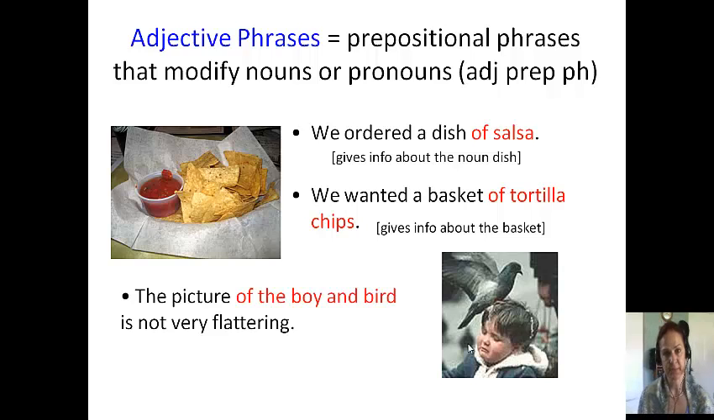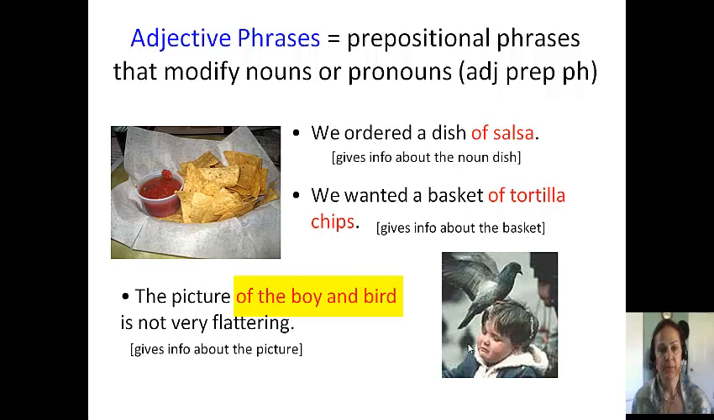Let's look at another example. The picture of the boy and the bird is not very flattering. Of the boy and the bird is my prepositional phrase. Of is my preposition. Boy, bird are the objects of my preposition. The is an adjective article modifying boy, and is a coordinating conjunction. My whole prepositional phrase is of the boy and the bird. And the whole phrase gives me information about the noun picture. So therefore it is an adjective prepositional phrase.